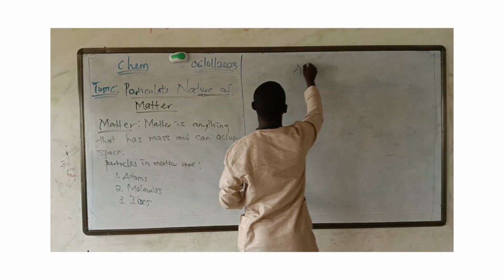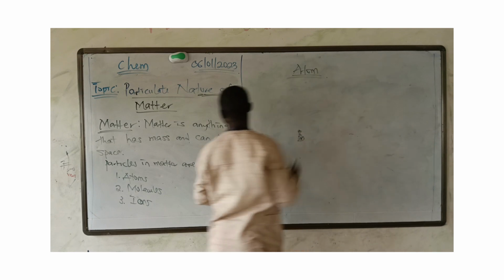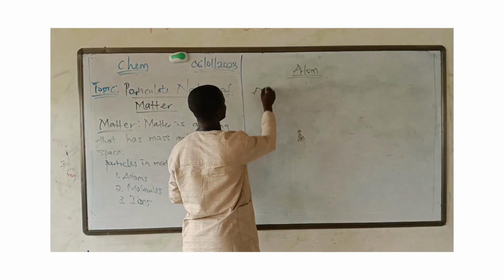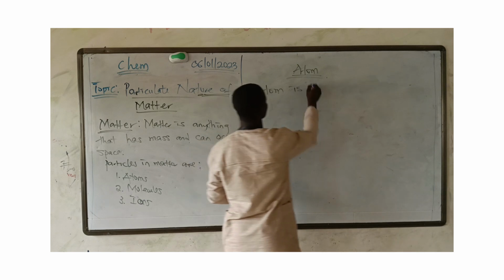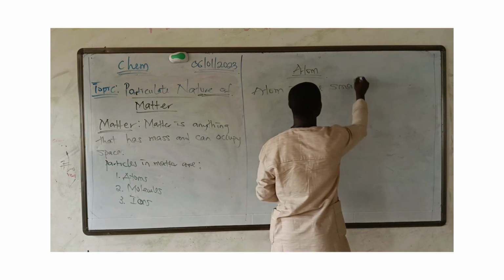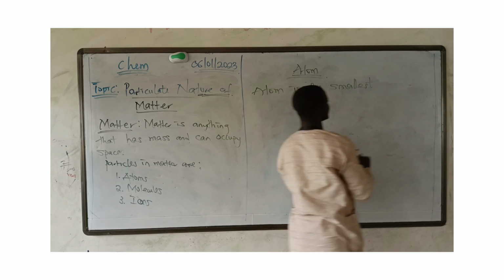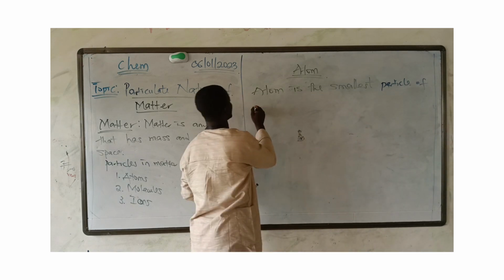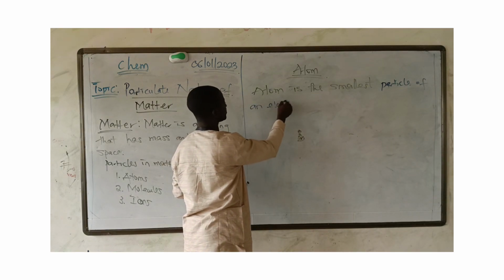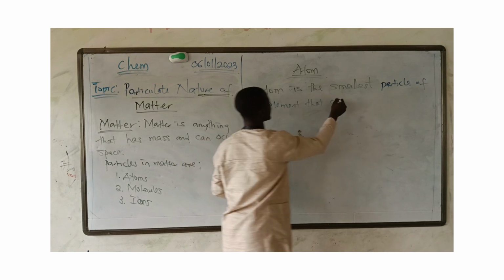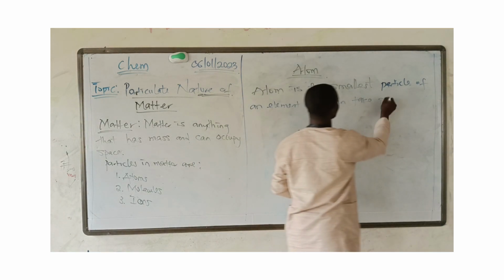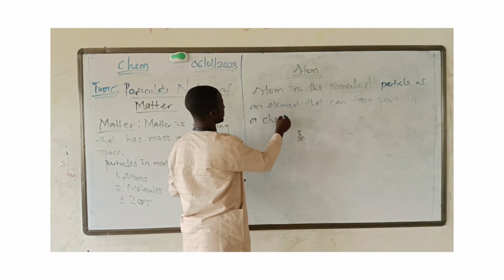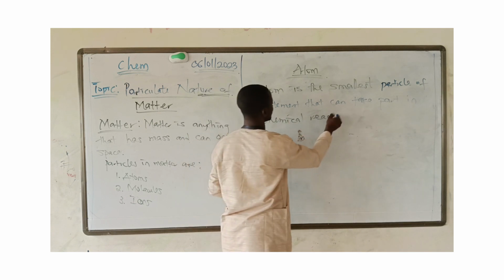Now, let's take atom as a particle of a matter. What is atom? Atom is the smallest particle of an element that can take part in a chemical reaction.